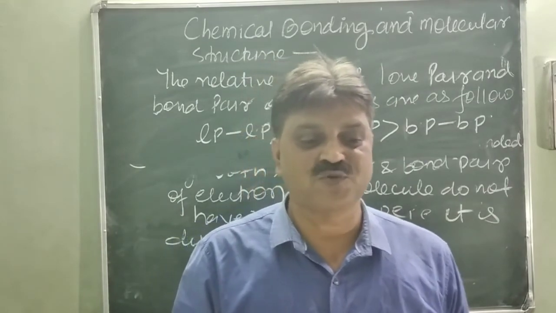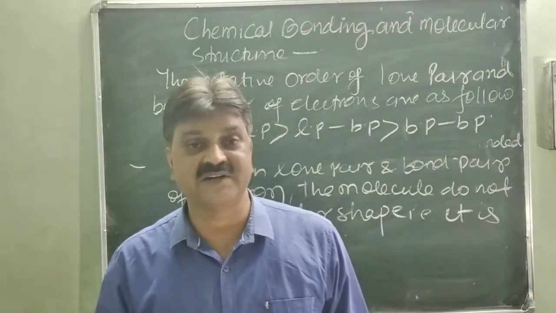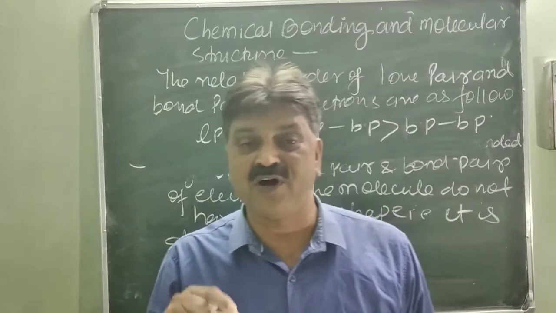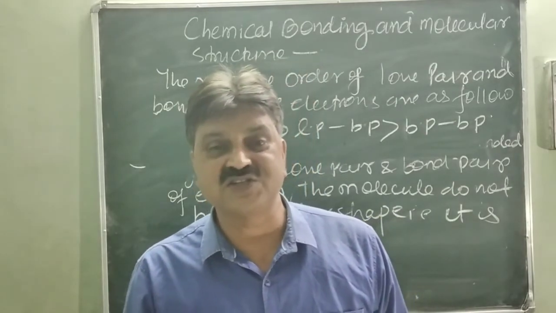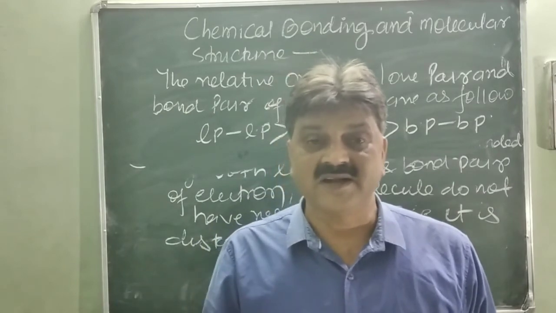Next, the sixth postulate. What is the sixth postulate? If the central atom has only bonding pairs of electron, the shape would be regular. What are the regular shapes?